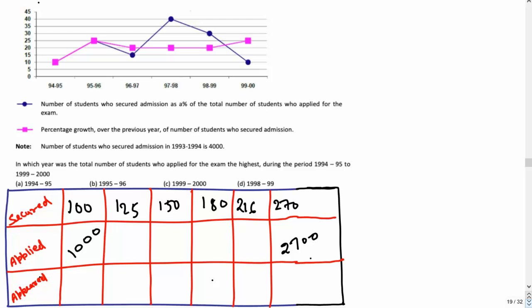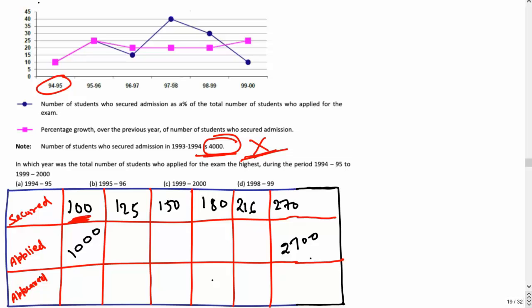What if I don't use the data given as 4,000? What if I simply assume that since it is all percentages, and both of the graphs are giving me percentages, this exact absolute value does not matter? It does not matter because percentage changes do not get affected by absolute values. I hope you know this particular logic. So we can start with that. Let's say in the very first year, that is 94 to 95, 100 students secured admission. If 100 students secured admission, then you can see that there will be a 10% growth.